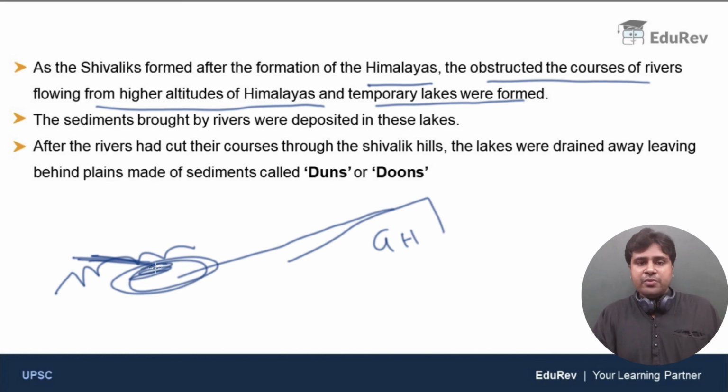So the rivers eventually cut through the Shivaliks. They formed valleys through the Shivaliks, and the water got drained away, leaving behind plains made up of sediments. And these plains are called duns.